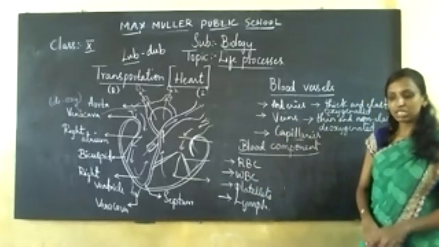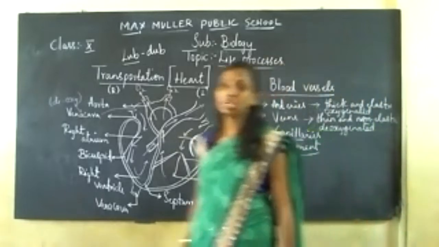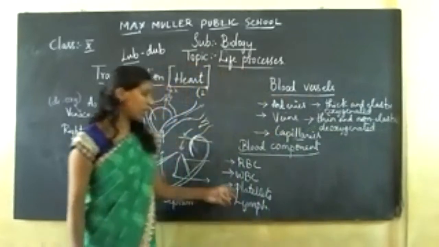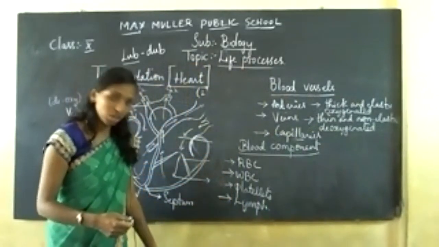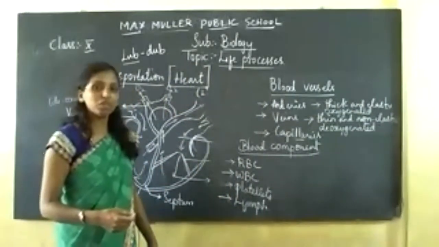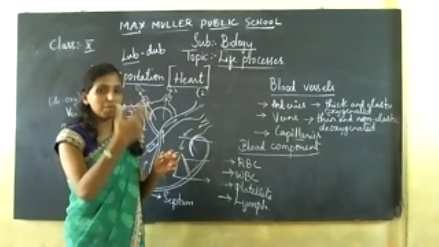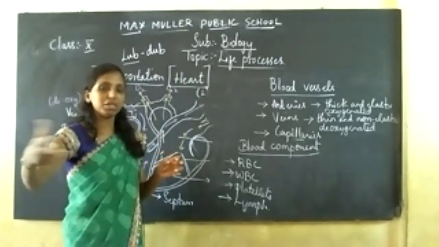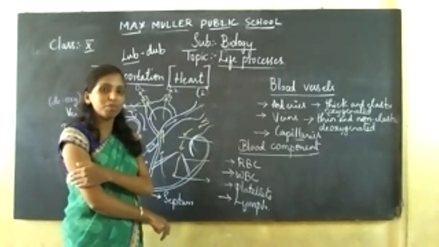Platelets, we know, are also a fluid matrix that is present. Platelets help in clotting of blood. You can see, if you have got any wound, for some the bleeding won't stop immediately, and for a few the blood will flow completely. For a few, it will stop immediately, because the clotting of blood takes place.